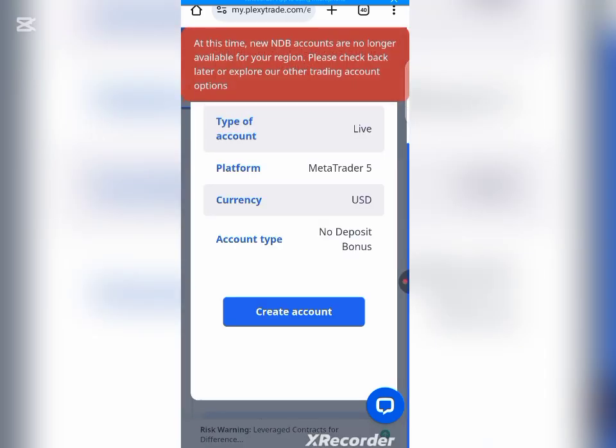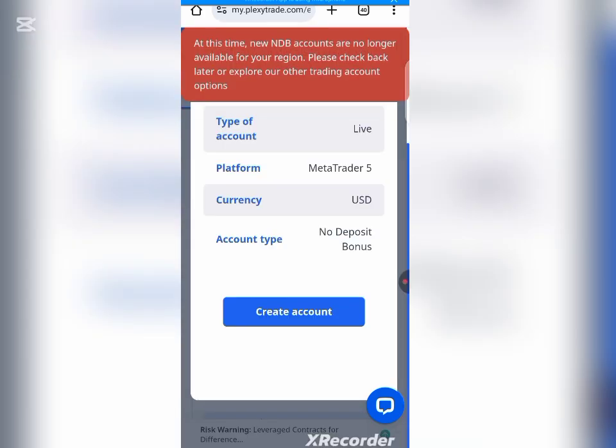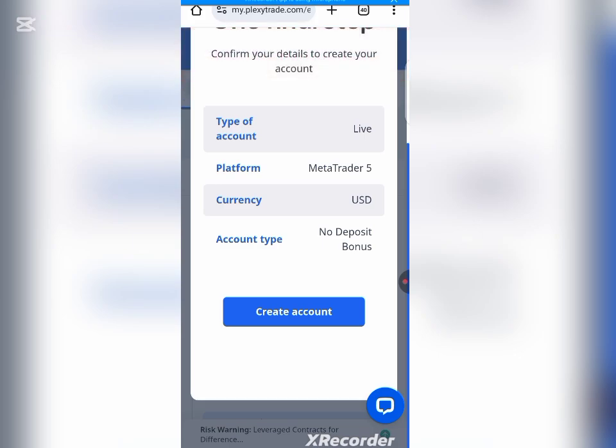At this time, new NDP accounts are no longer available for your region. As you can see, it's only for this region. So new no deposit bonuses are not available for our region right now. But if you are from another region, you are certainly going to get it. Once you get it, it will be shown in your balance.